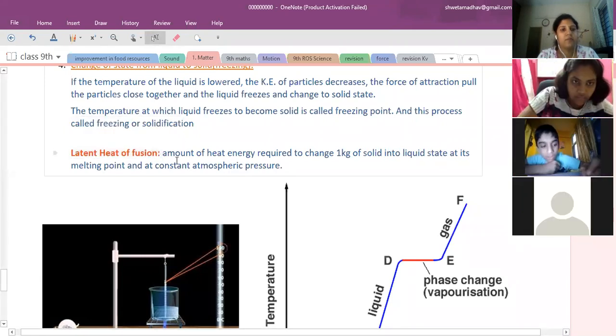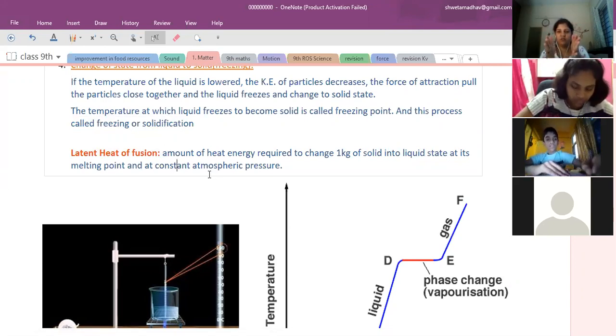Ma'am, what happens after they overcome the force of attraction? The force of attraction between the particles is reduced, so they will move away. And when they move away, that is the liquid state. The solid is converted into the liquid state.